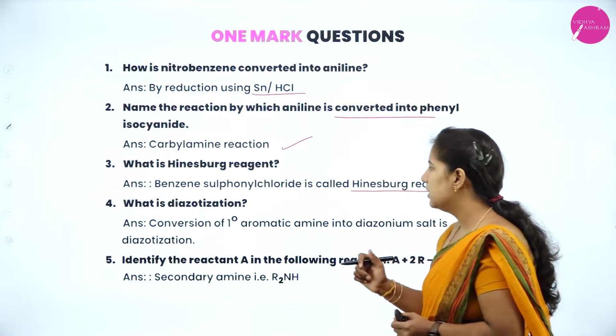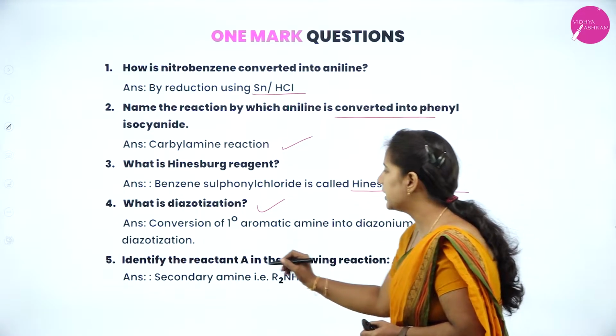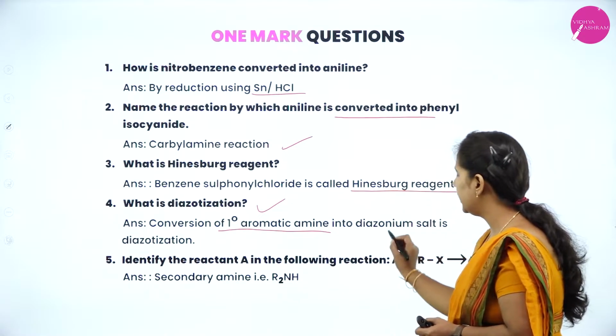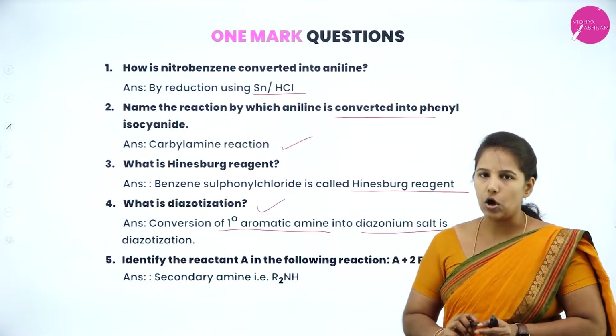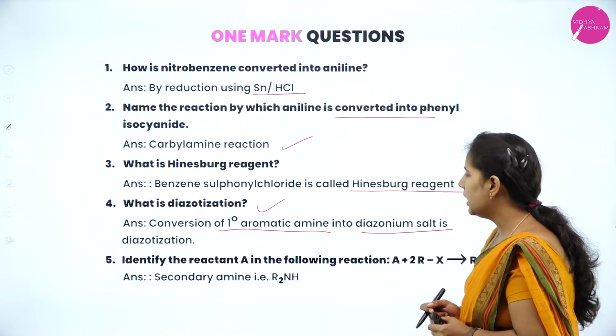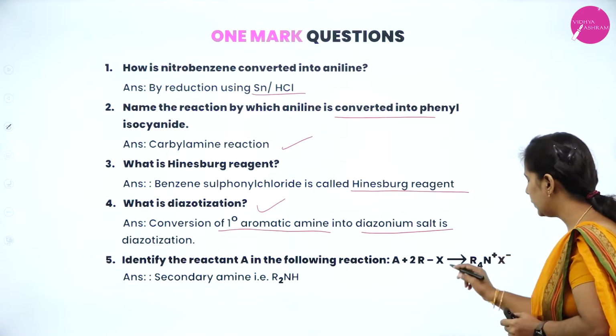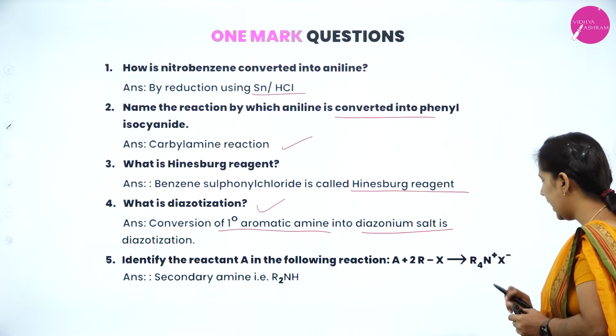Okay. Next, what is diazotization? Diazotization means conversion of primary aromatic amine into diazonium salts. That we call what? Diazotization. Identify the reactant A in the following reaction. Here they have given A plus 2RX gives R4N+ X-.